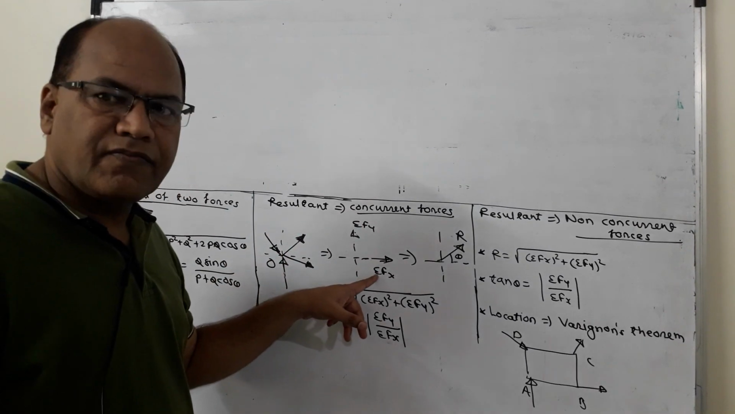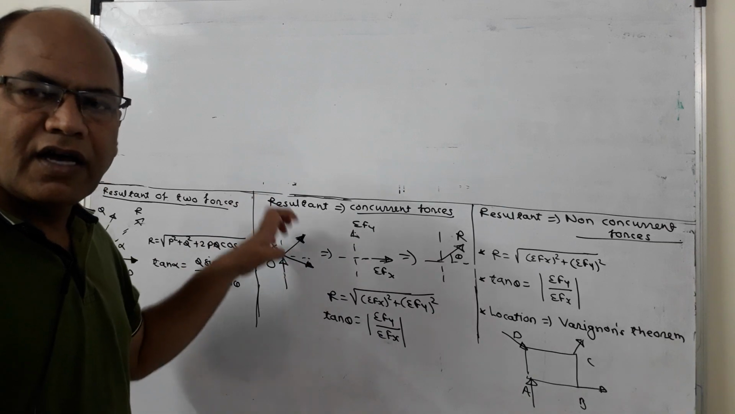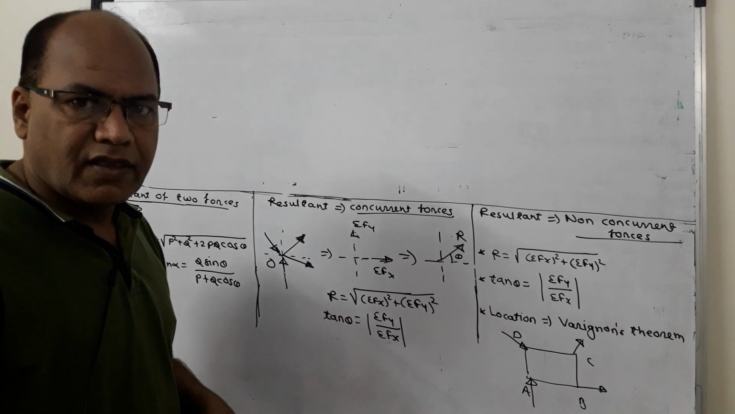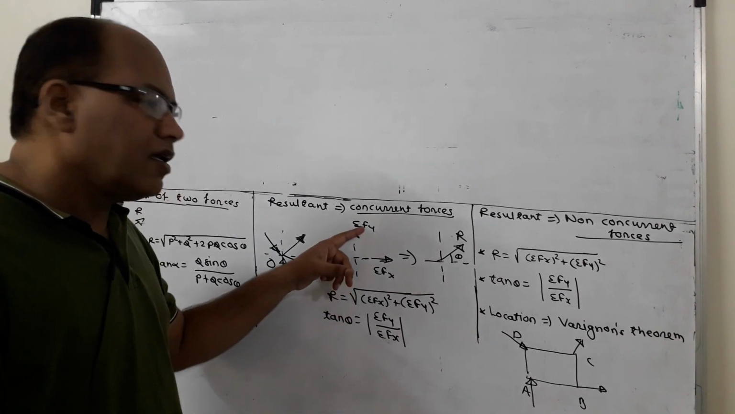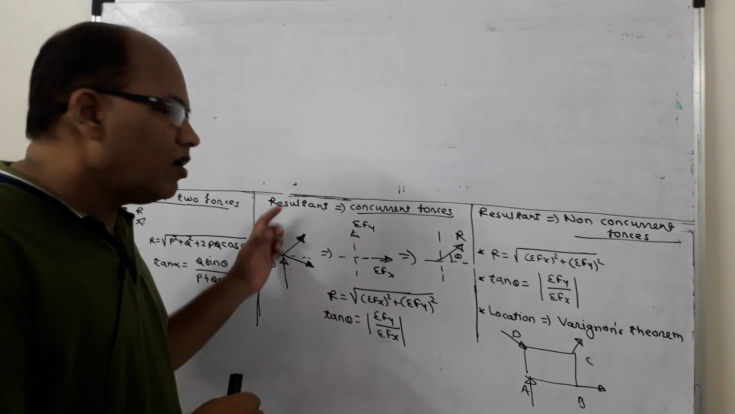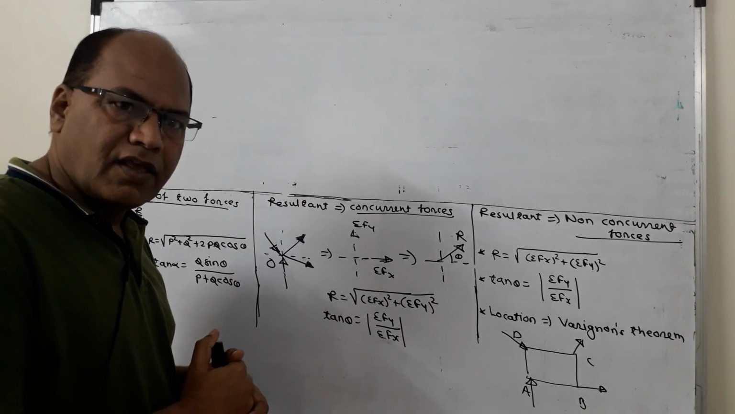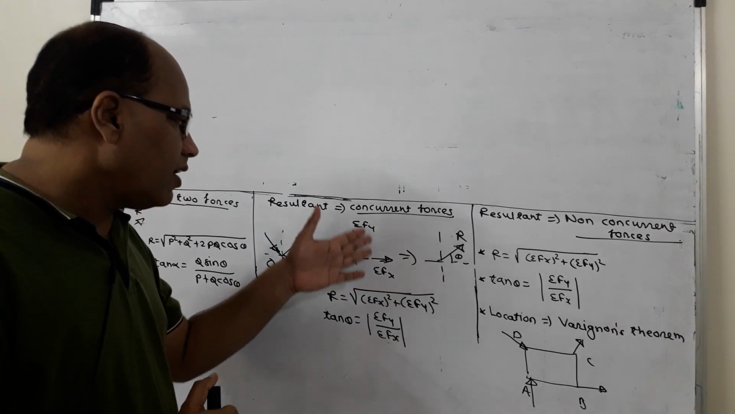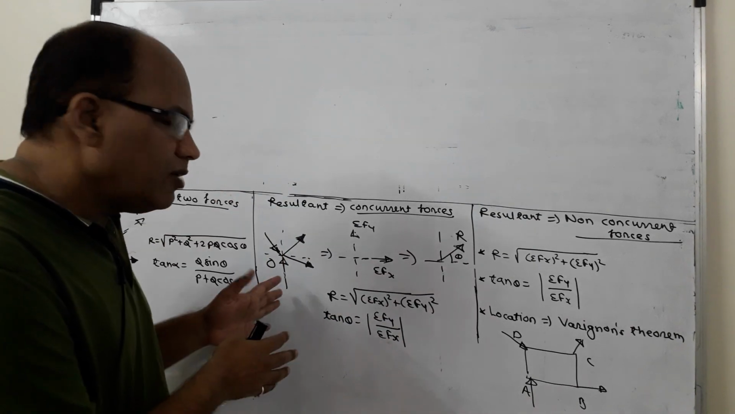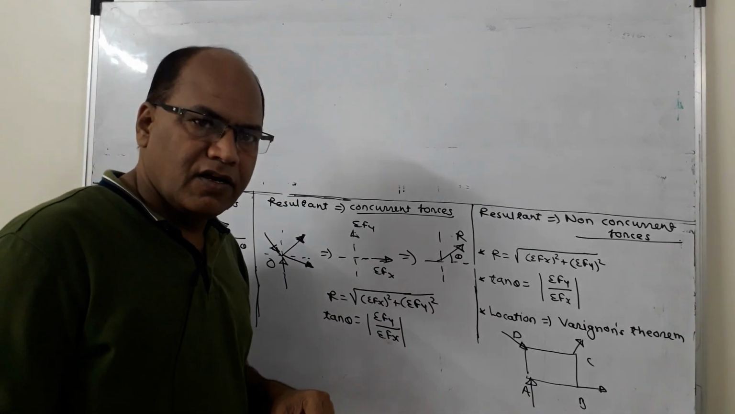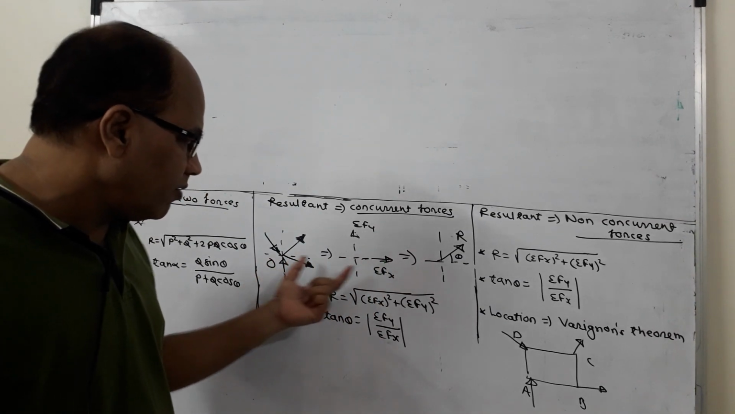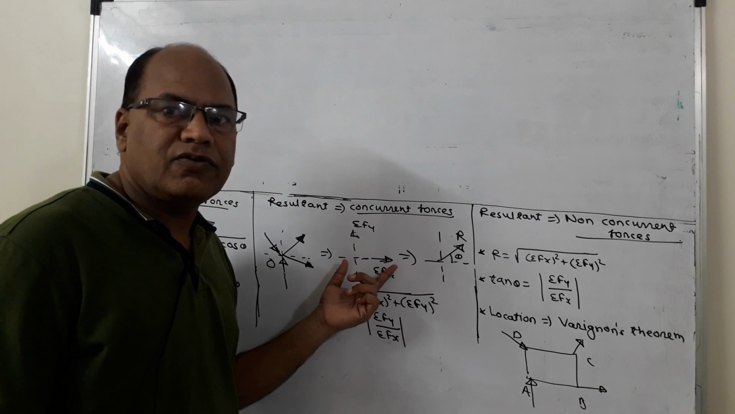So summation Fx is nothing but the addition of X components of all the forces in the given force system. Similarly, I can get summation Fy, which is the sum of Y components of all the forces in the given force system. If I get summation Fx and summation Fy, it simply means that I have reduced the given system of forces into two forces. So the problem gets simplified. Here a number of forces were acting, and now I have reduced the system into two forces.